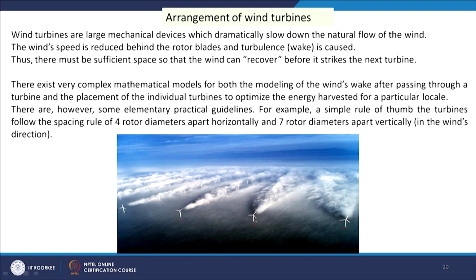So, this turbine to turbine distance and that turbine to turbine distance has to be maintained, and people try to understand and optimize the distance required. Basically, downstream of a turbine the wind speed becomes less, and we need to give some more distance to recover this wind velocity before reaching another turbine. So, this gap is necessary.